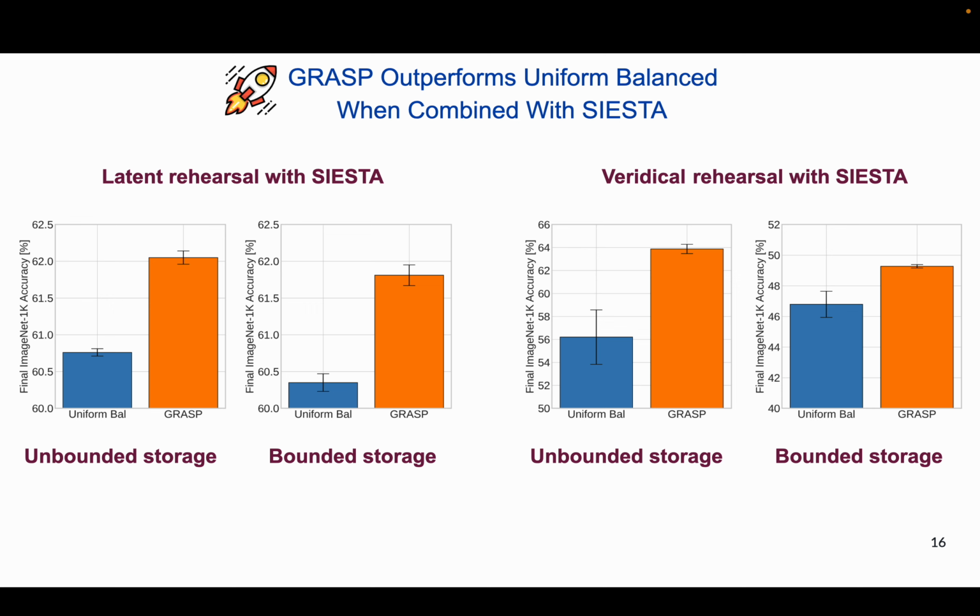When combined with the SIESTA rehearsal algorithm, GRASP outperforms the uniform balanced policy in both latent and veridical rehearsal settings with and without storage constraints. These comparisons are based on class incremental learning on the full ImageNet 1000 dataset. This demonstrates that GRASP is an effective rehearsal policy in both unbounded storage and bounded storage settings. Statistical tests further confirmed that a significant difference existed between GRASP and uniform balanced policies.